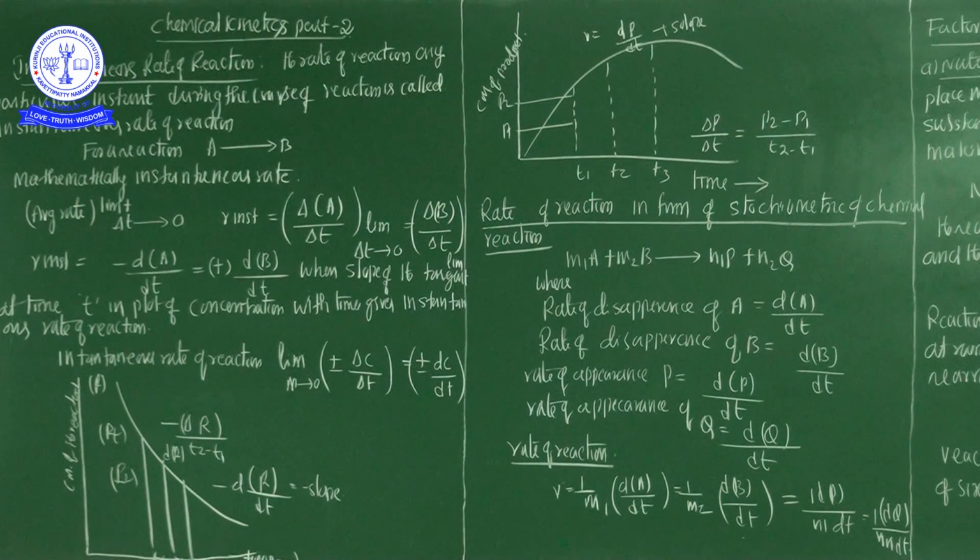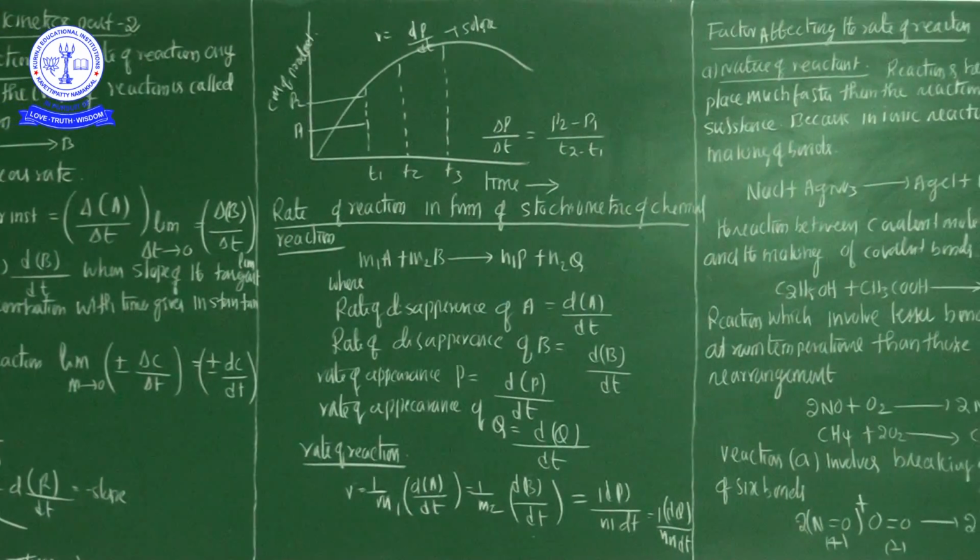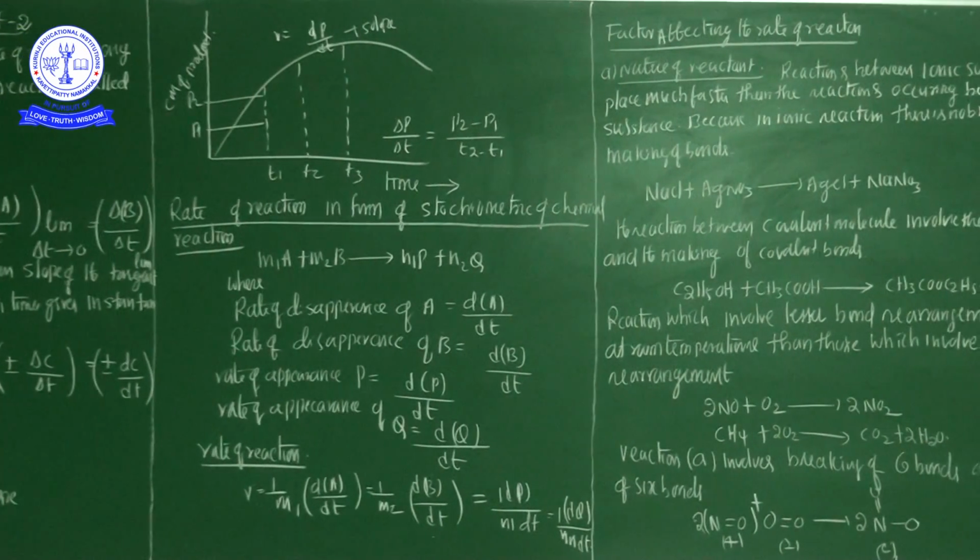For example, ethyl alcohol and acetic acid react, ethyl acetate is formed, and additionally water molecules are liberated.